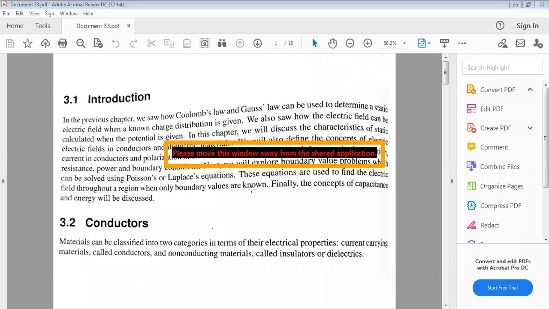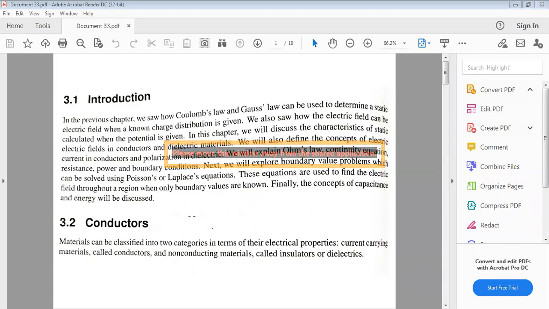Its dipole moment and polarization characteristics. Current types and current densities. Important derivations related to that, current continuity in materials, and the current densities in terms of polarization and dipole moments. Next, capacitance of a parallel line and coaxial lines. These are the different concepts that will be covered in this topic.